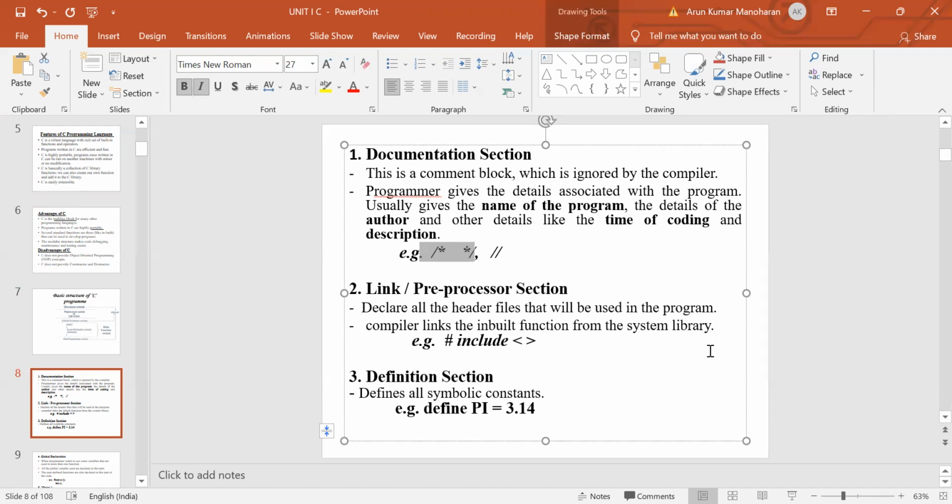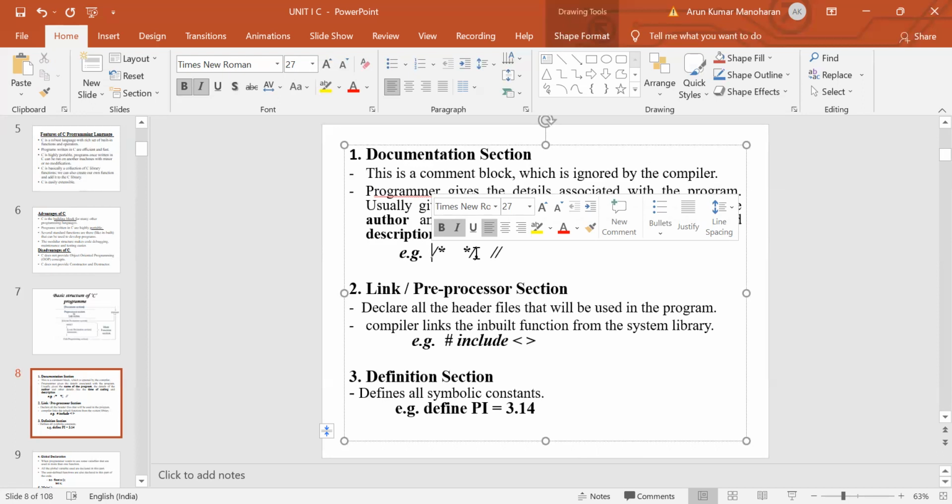So the documentation section consists of a set of comment lines. In C language, there are two types of comment lines: one is a single-line comment, and the other is a multi-line comment. The double slash is a single-line comment, and a slash followed by an asterisk, and then an asterisk followed by a slash, is a multi-line comment. All the statements written inside the comment lines will be ignored by the compiler; the compiler won't execute these statements. In this section, the programmer will give the name of the program, the details, the time of coding, and the description. Next section is the link section. The other name of the link section is the pre-process section.